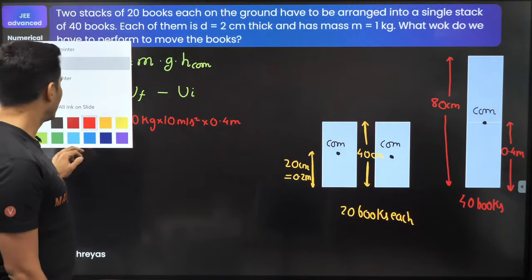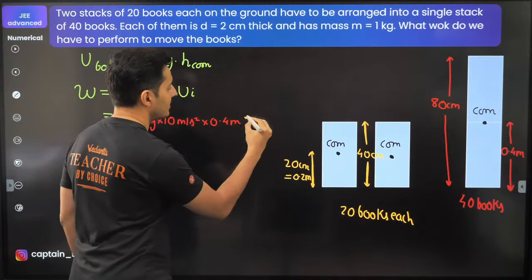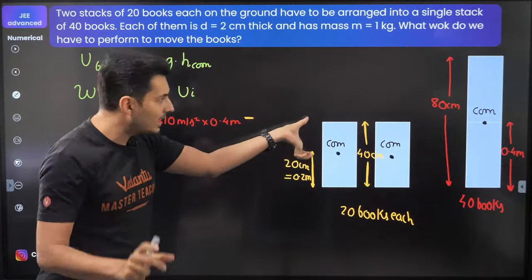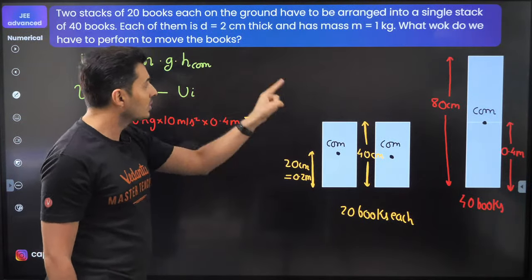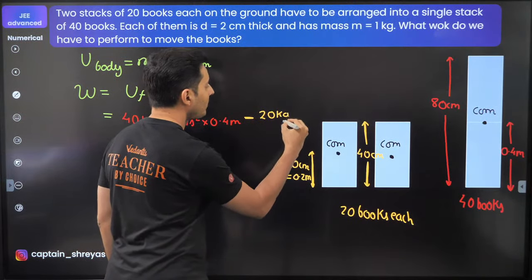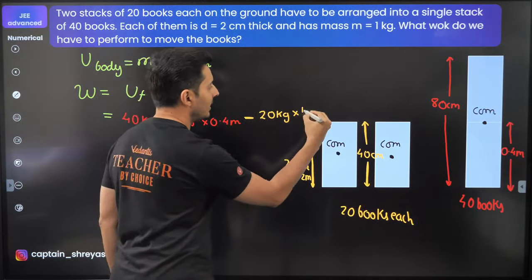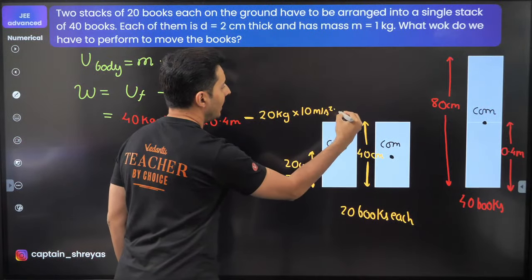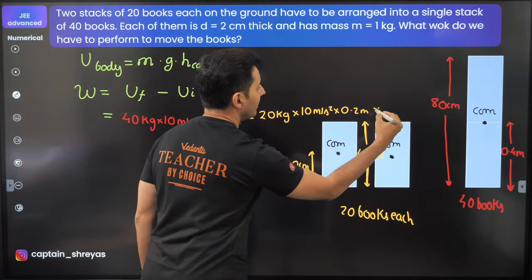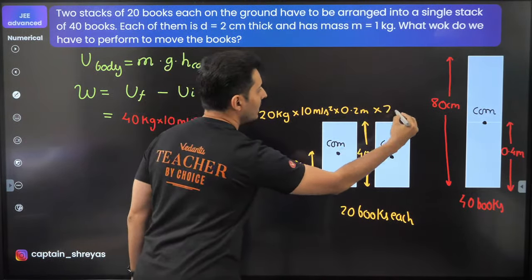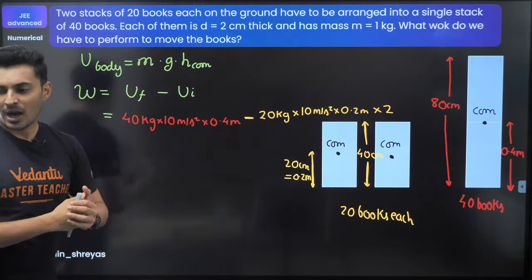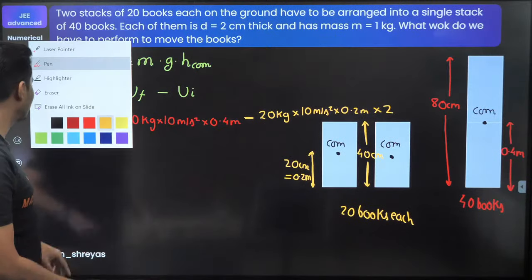And the initial potential energy, minus that. The mass, if you take any one stack, is 20 books. So 20 books, each of mass 1 kg, that will be 20 kg, into g, which is 10 meters per second square. And height I just figured out was 0.2 meters, but there are two such stacks, this one and this one, so I will have to multiply by 2. Now, how much will be the remaining answer? You can calculate this and figure it out.